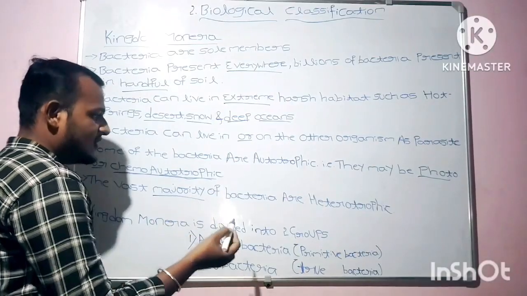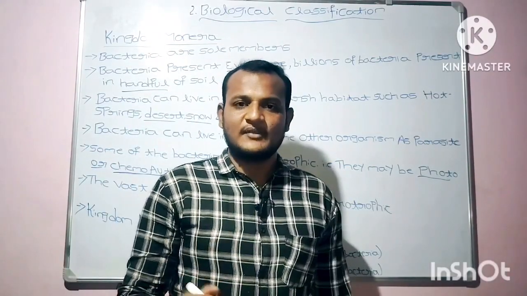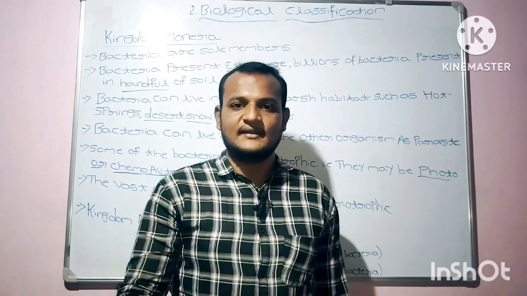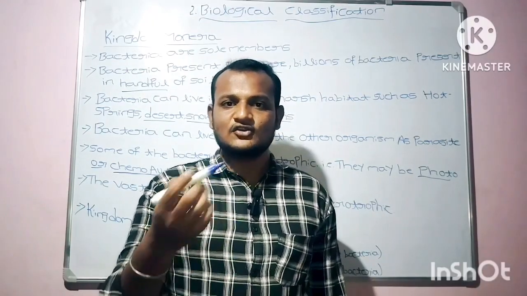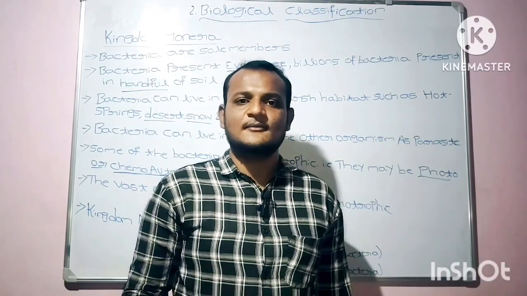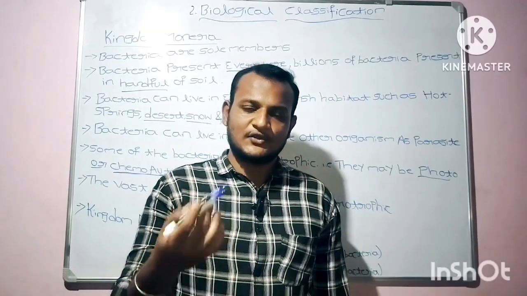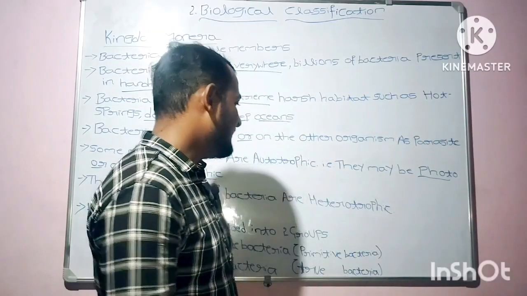The vast majority of the bacteria are heterotrophic. Very few bacteria are autotrophic, but the majority possess the heterotrophic character. Heterotrophic means they always depend on other organisms for food. They can't prepare their own food, so they are heterotrophs.